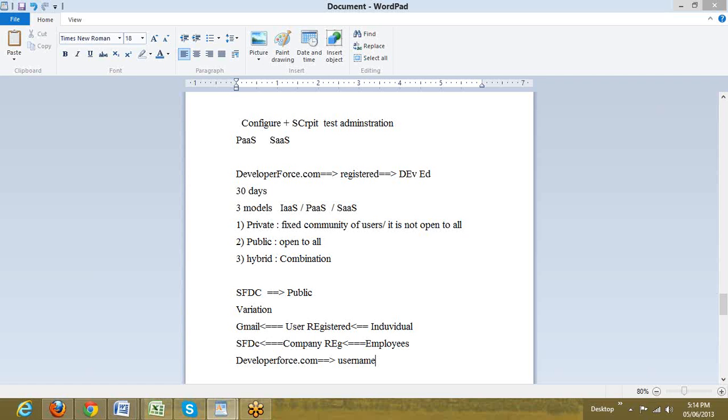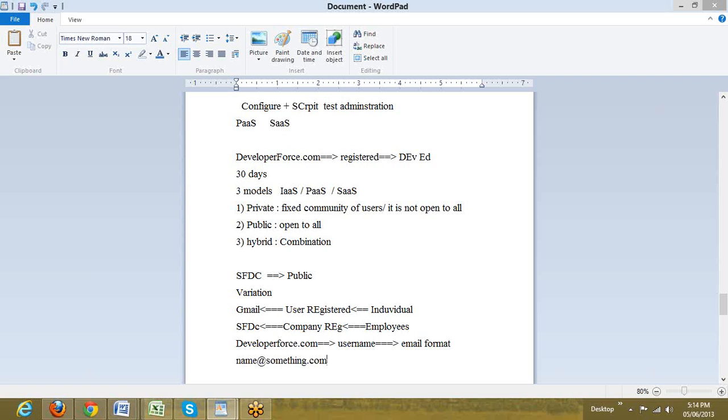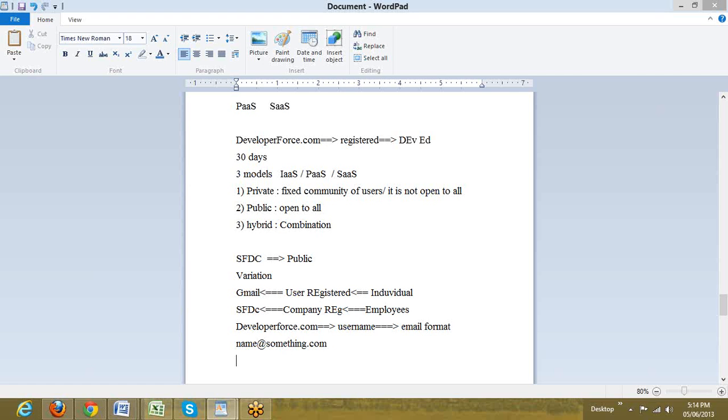But the username must be in an email ID format, that is name@something.com, and it will also prompt for an email ID. The username and email ID could be the same or different, but the email ID must be a valid email ID.